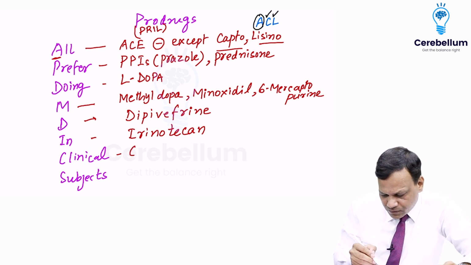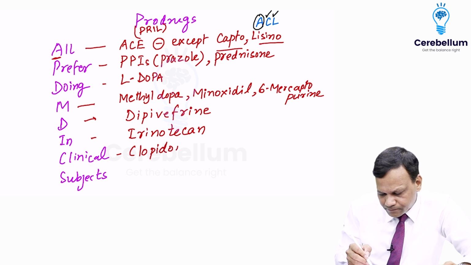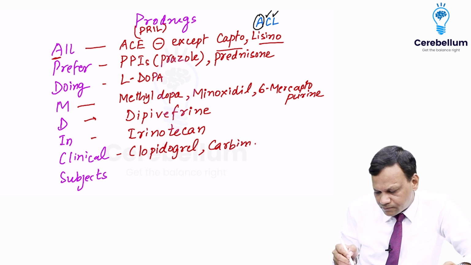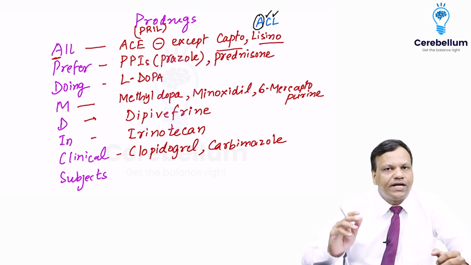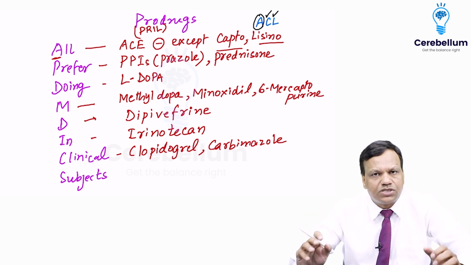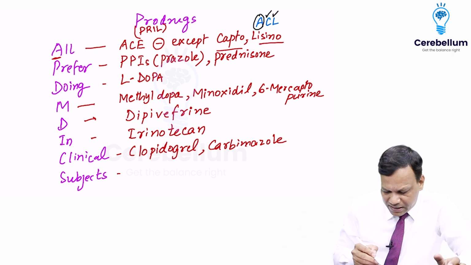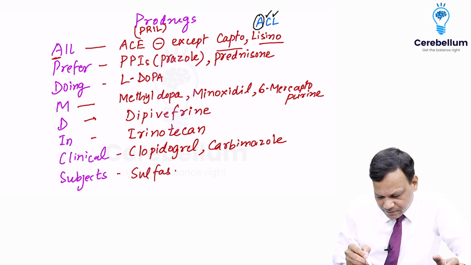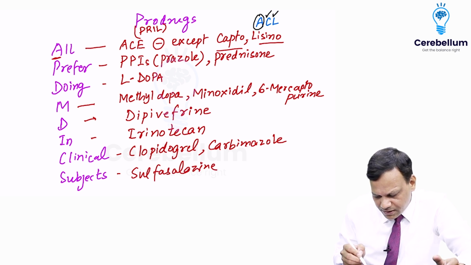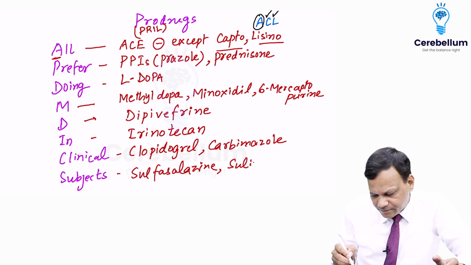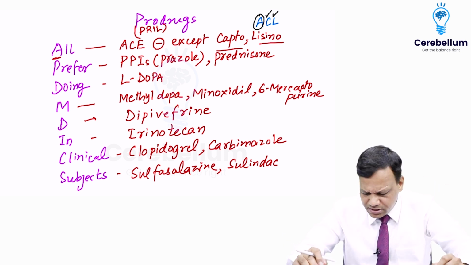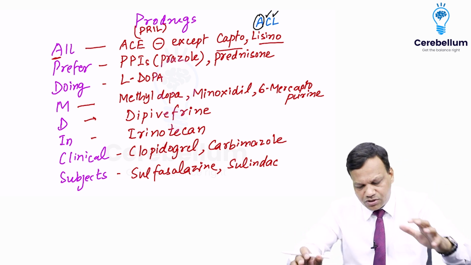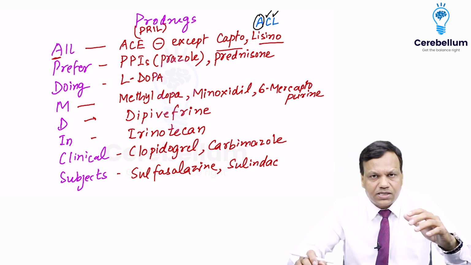C for clopidogrel and carbimazole. Clopidogrel is an antiplatelet. Carbimazole is used in hyperthyroidism. And S means sulfasalazine. Sulfasalazine. And one more drug here is sulindac. Sulfasalazine is used in ulcerative colitis and sulindac is an NSAID. So these are the important prodrugs.